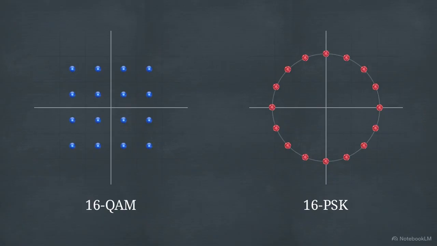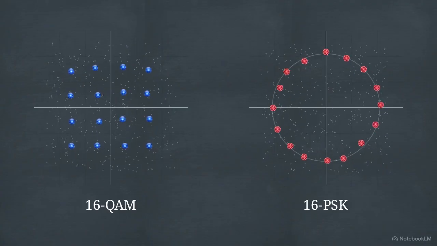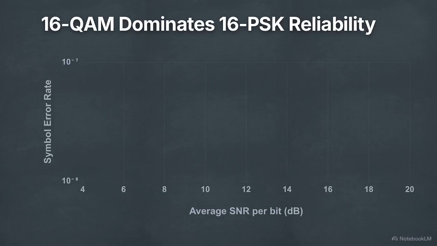Both geometries must also survive the same environmental hazard, additive white Gaussian noise, which continuously distorts the signal's position as it travels. Despite holding identical data capacities and facing the same channel conditions, these two configurations yield vastly different real-world error rates. This chart plots symbol error rate on a logarithmic scale against average signal-to-noise ratio per bit.